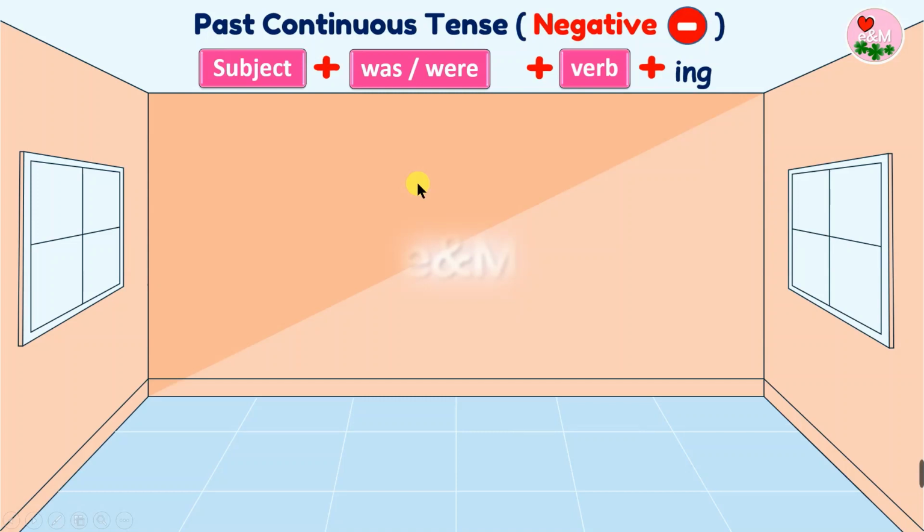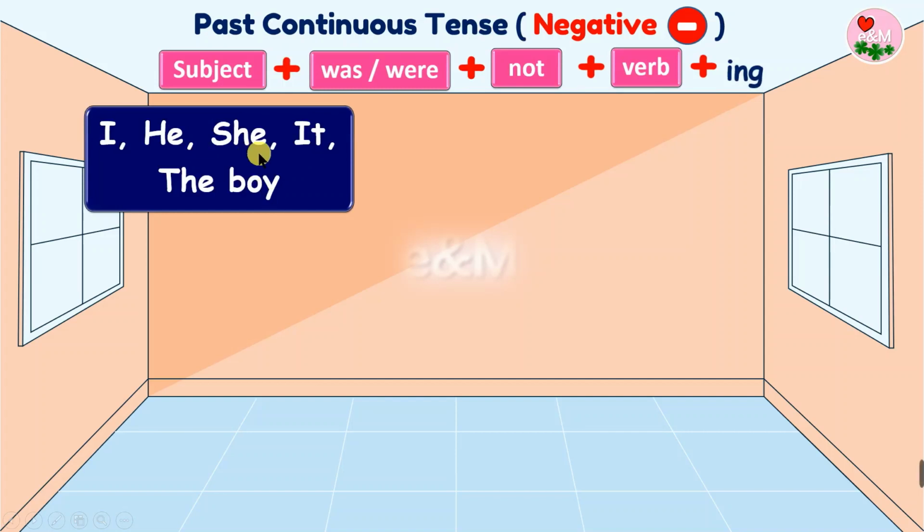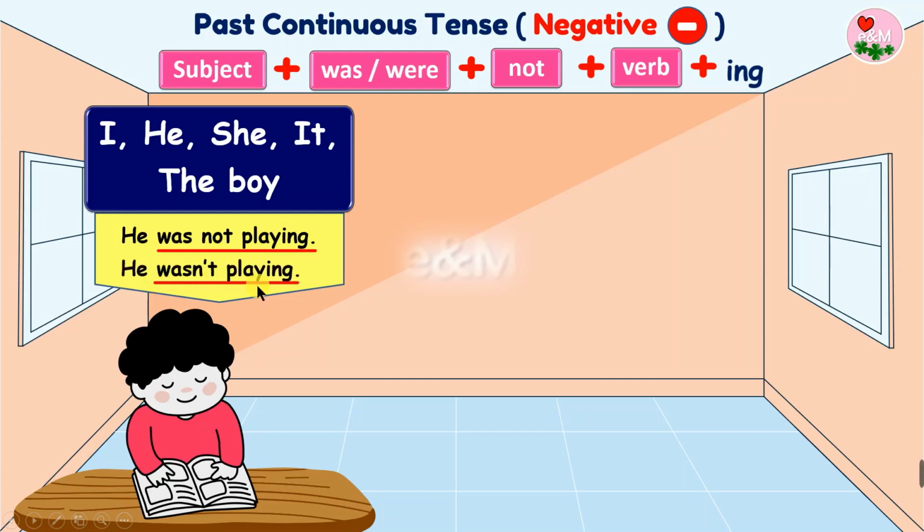Now, let's talk about the negative form of the past continuous tense. In a negative sentence, it is very easy. We are just adding not before the verb ing. So, for the singular subject, I, he, she, it, or the boy, we would say was not playing. For example, he was not playing. And we can use a contraction and say he wasn't playing.